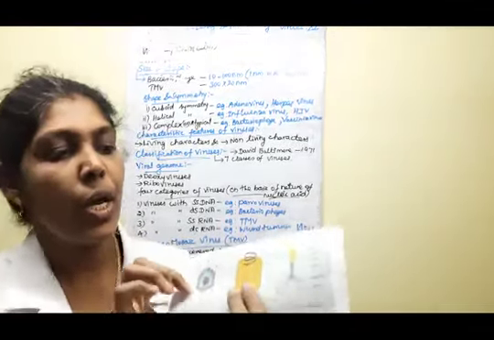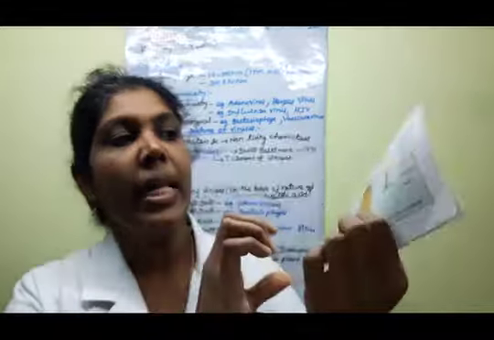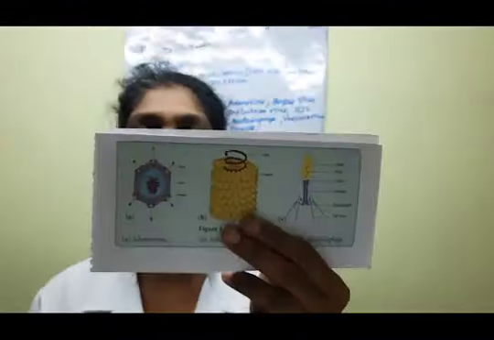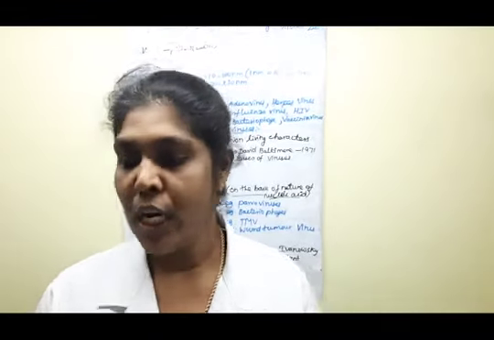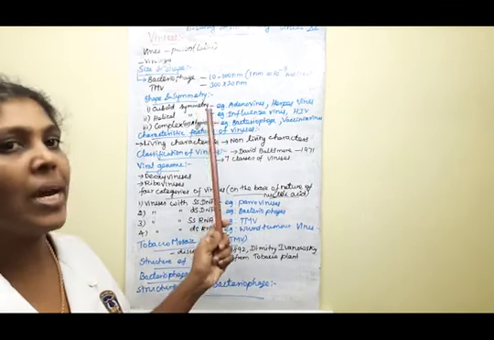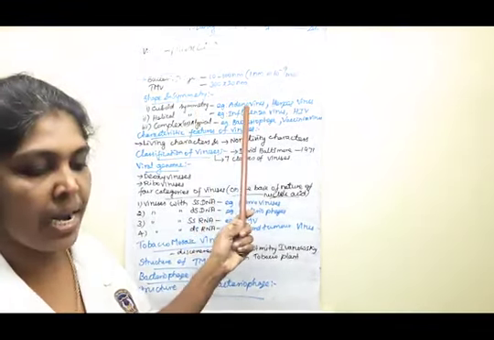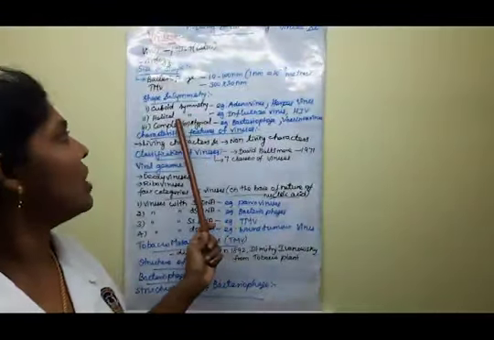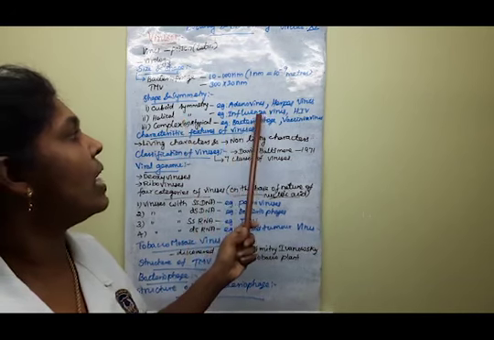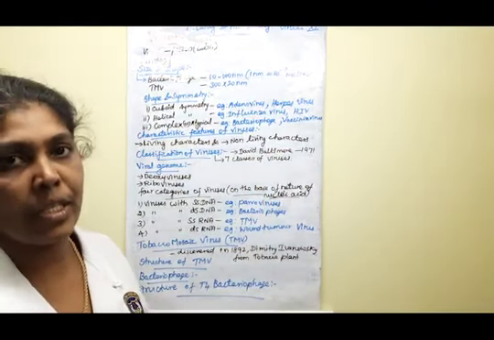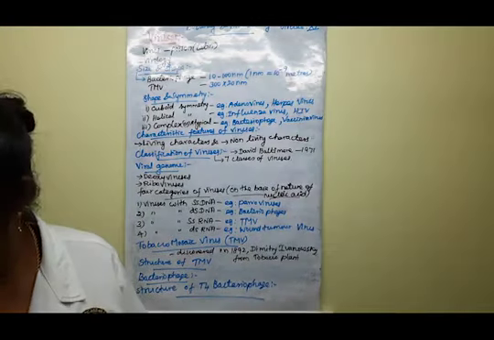So this is the cuboid symmetry. The next one is helical symmetry. The last one is complex and atypical symmetry. Clear, children? Each one you are going to learn with one example. For cuboid symmetry, one very good example is adenovirus. So the first one is adenovirus. The next one, helical symmetry: one very important virus is the tobacco mosaic virus.